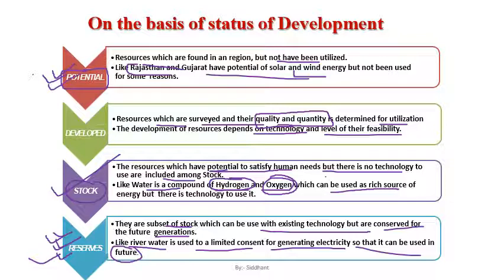In potential, we know that we have the resource, but we are not utilizing it, and the quality and quantity are not determined. In potential, the quality is determined, but the quantity is not known. In developed, the quantity and quality are known, and it is developed fully, but we do not have the technical know-how to use these resources.